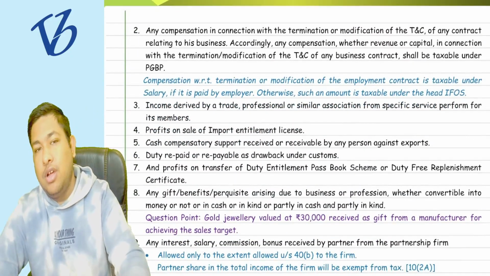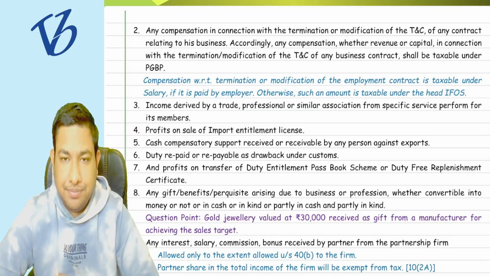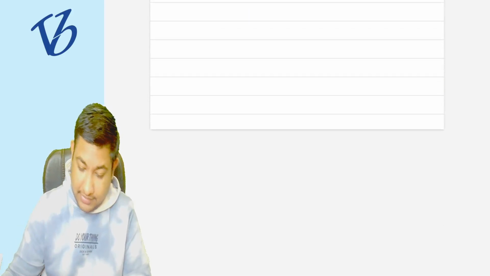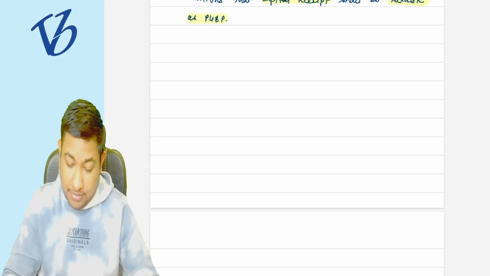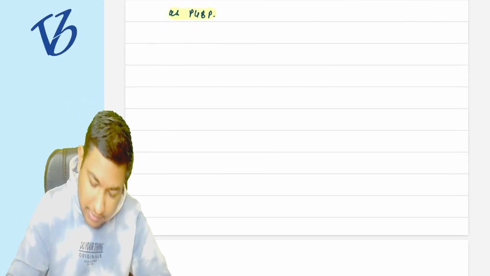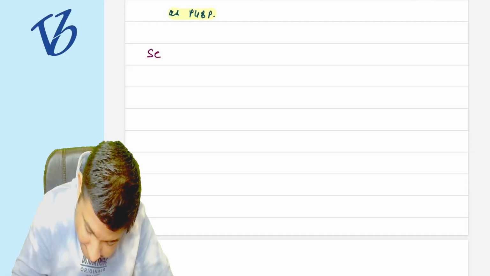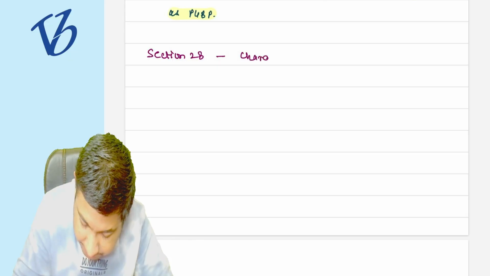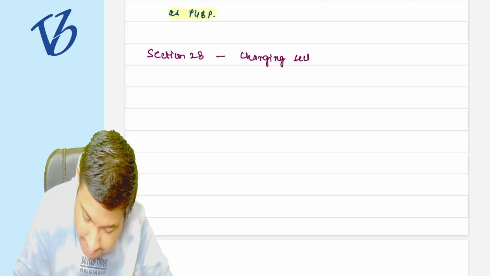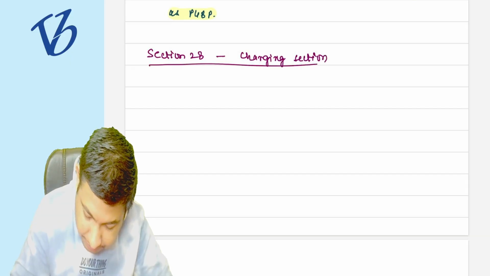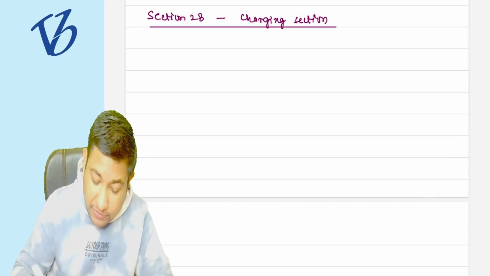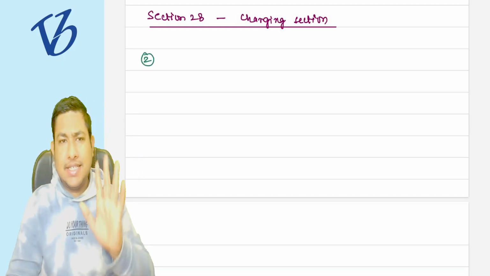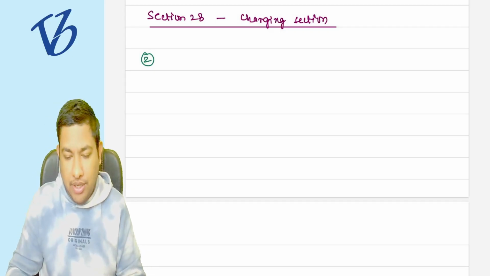Coming to the second point. This is a very interesting point. Okay, now understand it very carefully under section number 28. That is a charging section. Listen to me very carefully, because I am discussing point number 2 here. The first is discussed, I am discussing the second point.